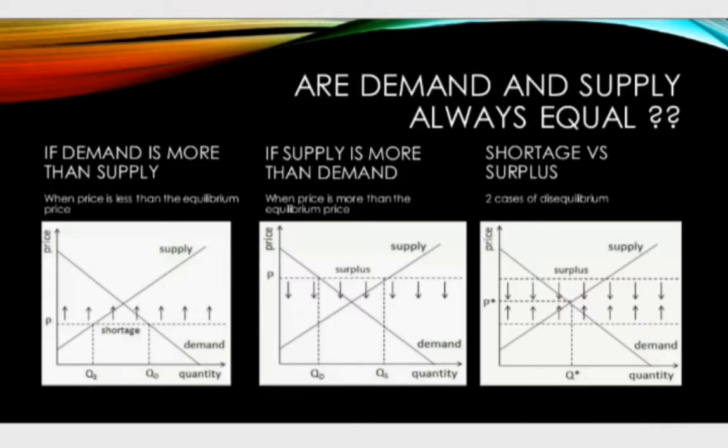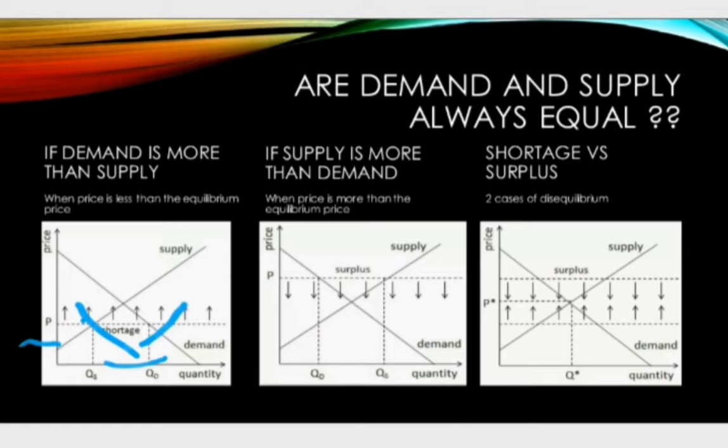In case the price is not the same as the equilibrium price, then there will be either shortage or surplus in the market. If the price in the market is below the equilibrium price, then quantity demanded will exceed quantity supplied, leading to a shortage of the commodity in the market.